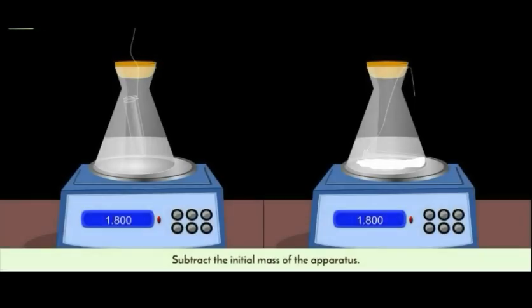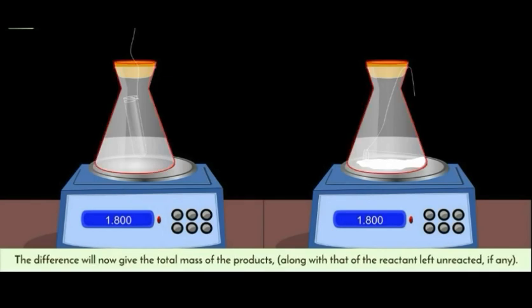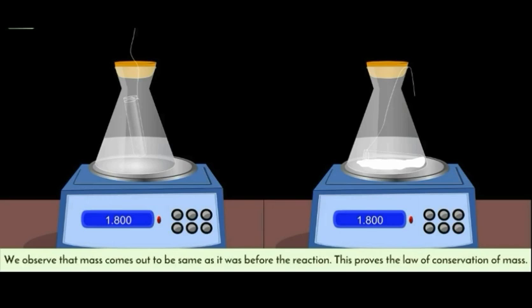Subtract the initial mass of the apparatus. The difference will now give the total mass of the products, along with that of the reactant left unreacted, if any. We observe that the mass comes out to be the same as it was before the reaction. This proves the law of conservation of mass.